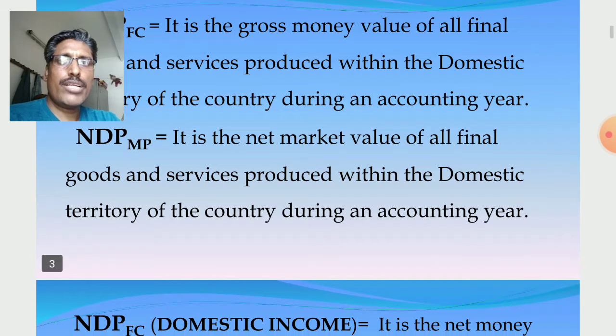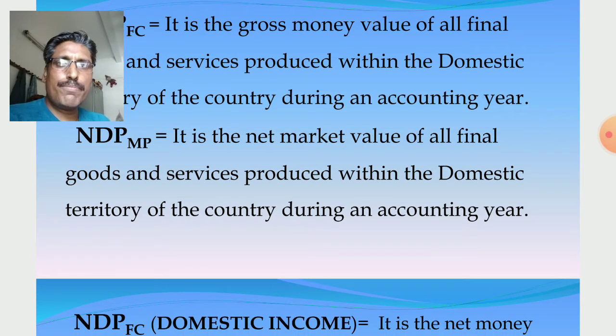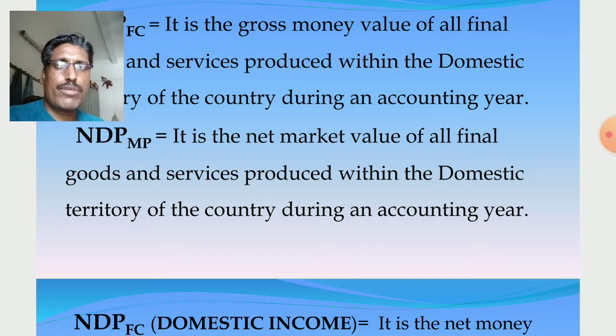Then next one, NDPMP. From GDPMP, depreciation or consumption of fixed capital is subtracted. In case of NDPMP, it is the net market value of all final goods and services produced within the domestic territory of the country during an accounting year. So from GDPMP, we must subtract depreciation.